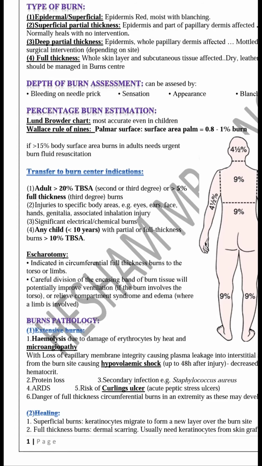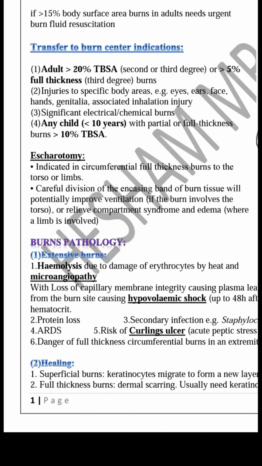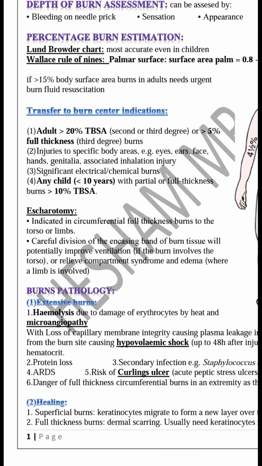Then we have what's called escharotomy, which is the removal of the eschar. Escharotomy is removal of the eschar in circumferential full thickness burn, and it can occur over the chest or over the limbs. This is more important. For the chest, it will compromise inspiration and expiration, but in limbs, it may compromise perfusion to the limb and cause some sort of ischemia. So we have to do urgent escharotomy in order not to compromise the chest or the respiration.